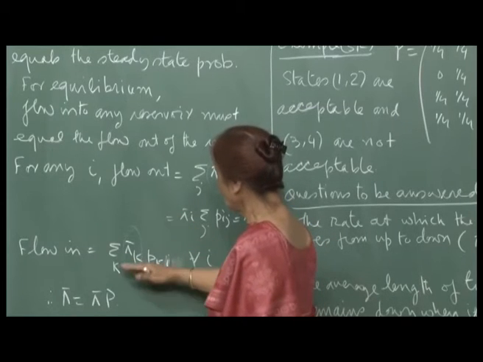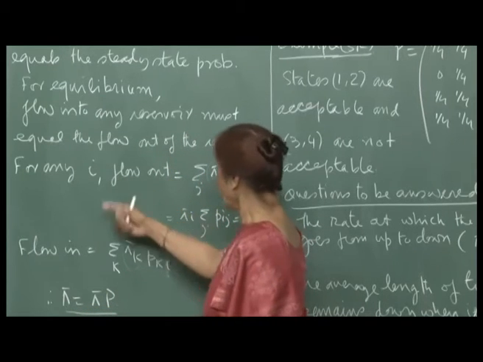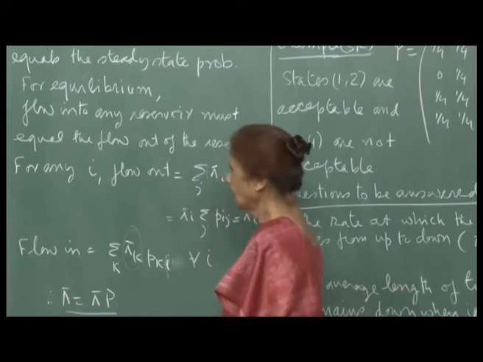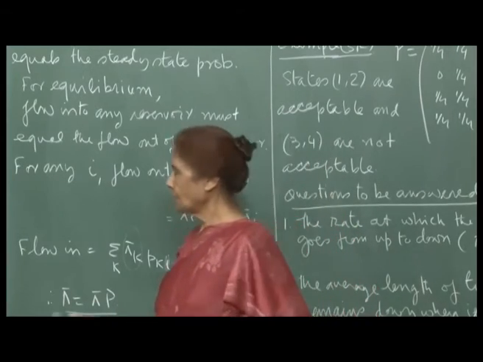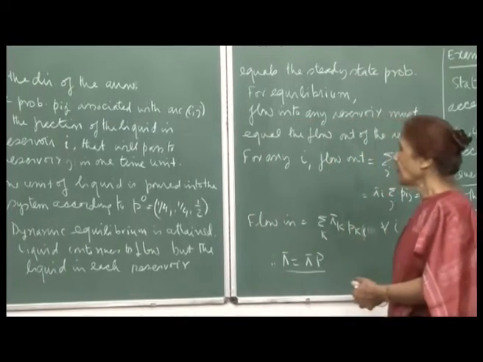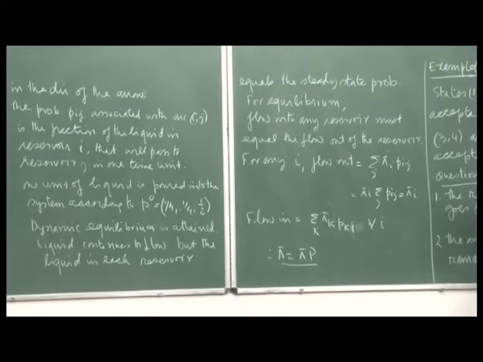And so, the two must be equal, and therefore, you again get these. If you do it for all i, then you will immediately get this equation, pi is equal to pi P. So, I thought this was an interesting way of looking at the steady state probabilities, and some of these will fix certain ideas in your mind, right.